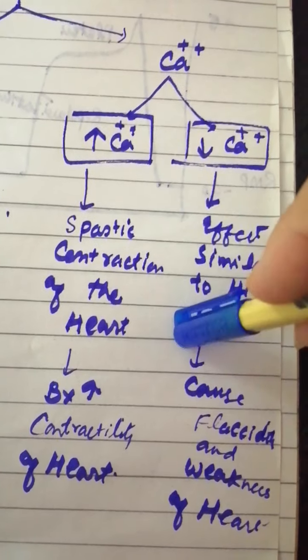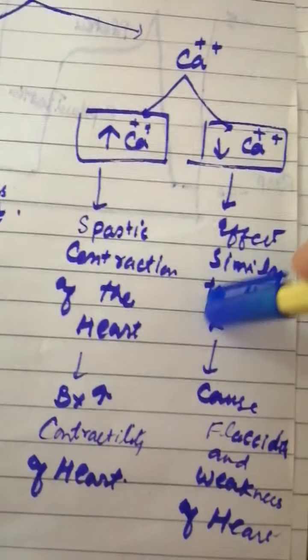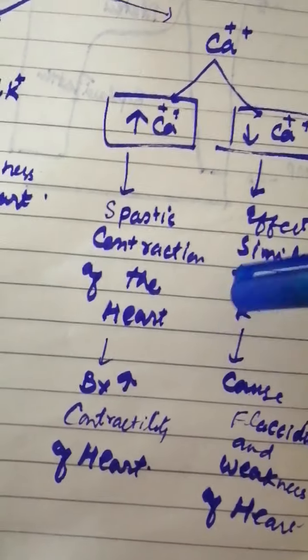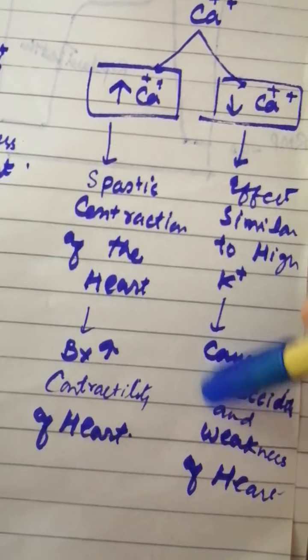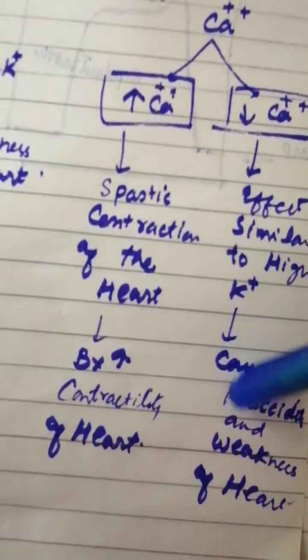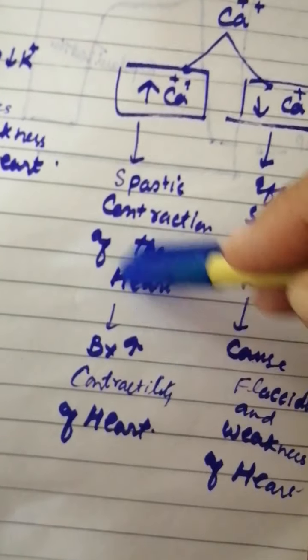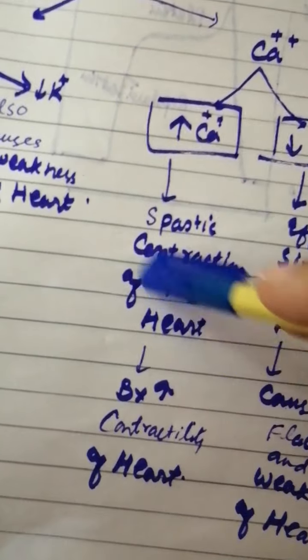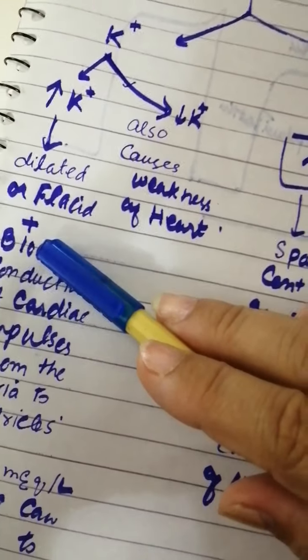Decreased calcium levels have effects similar to high potassium levels, and these cause flaccidity, meaning a dilated heart, and weakness of the heart. But the most dangerous effect is that of increased calcium and increased potassium. Now we will discuss that.